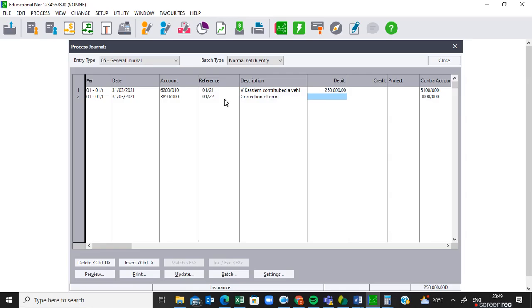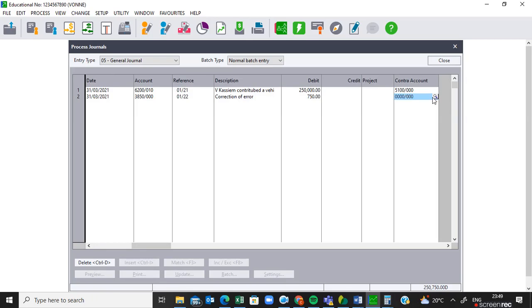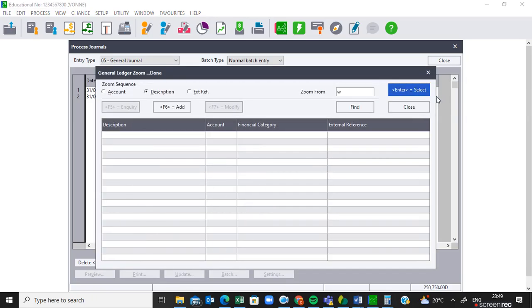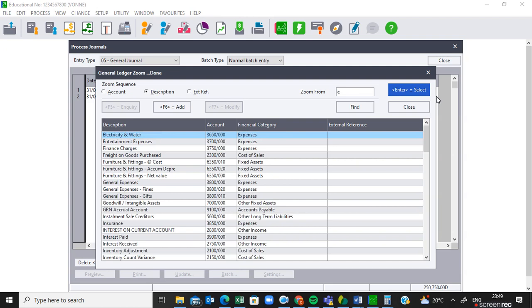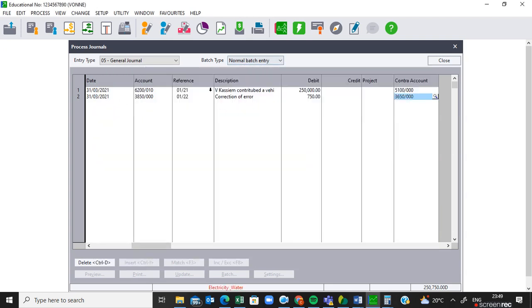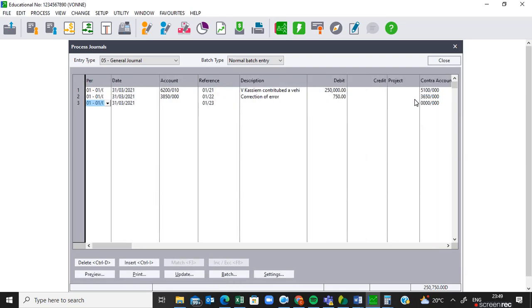And then the account to be debited, with how much? It was 750. The account that was wrongly debited is the one that we must now credit, which is electricity and water. So account debited, insurance, and account credited, water and electricity.